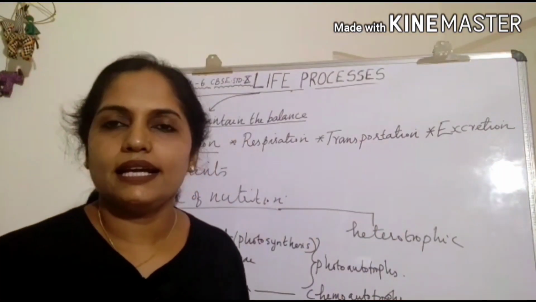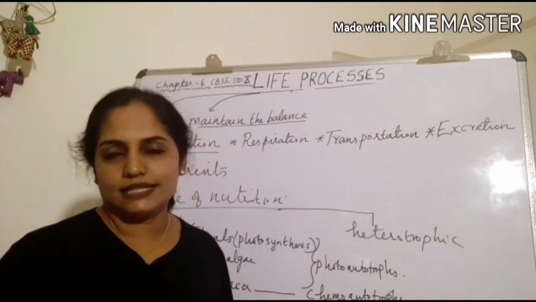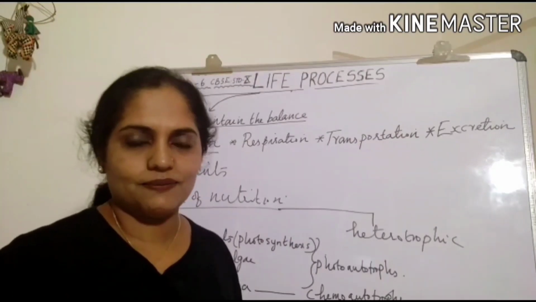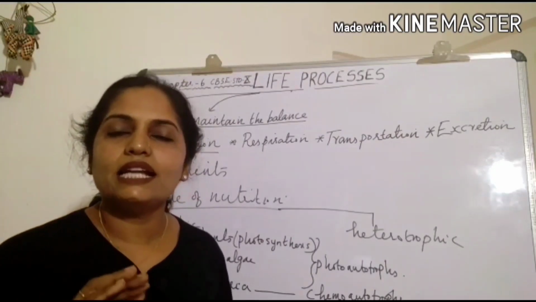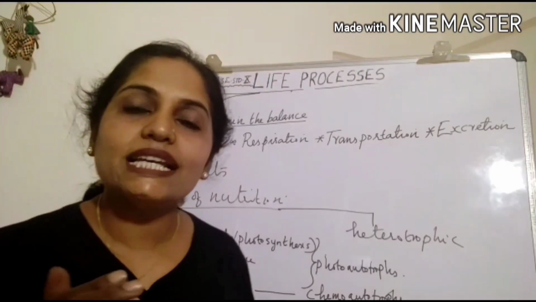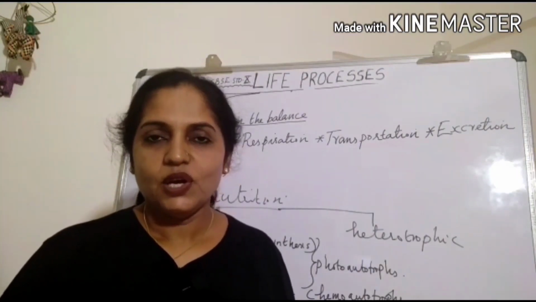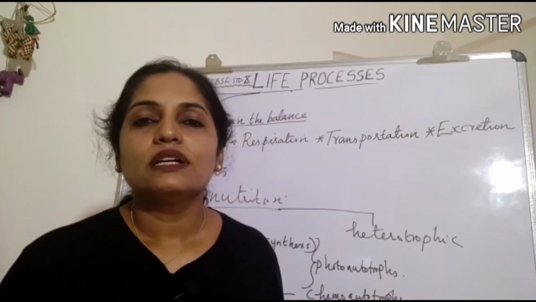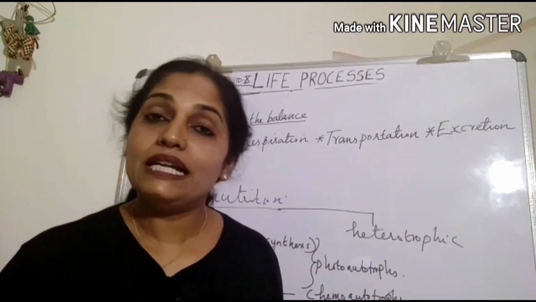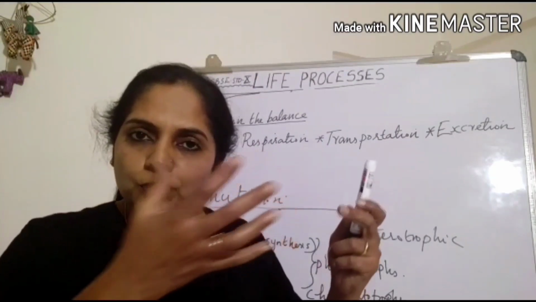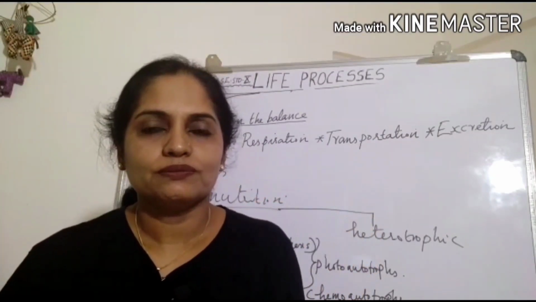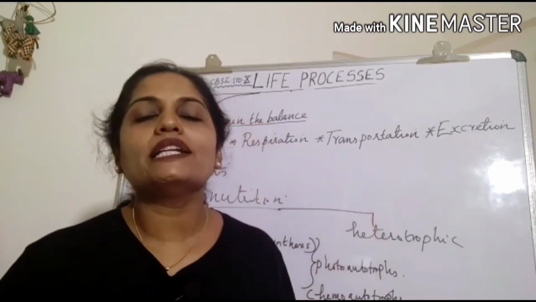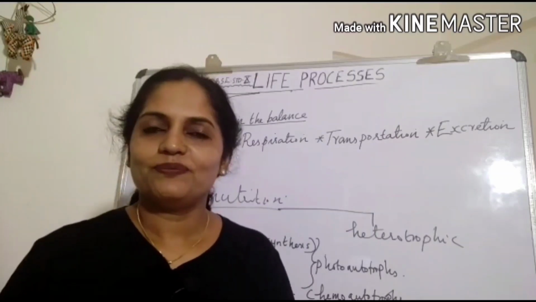Let us see in detail the process of photosynthesis, that is the preparation of food in the case of green plants. Before going into the details of photosynthesis, we should see the structure of leaf. You all know all the living organisms are made up of different types of cells, millions of cells in them. A group of cells together form a tissue. A group of tissue together form an organ. A group of organs together form an organ system.